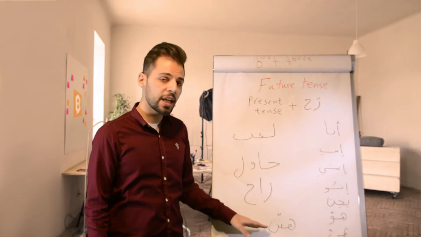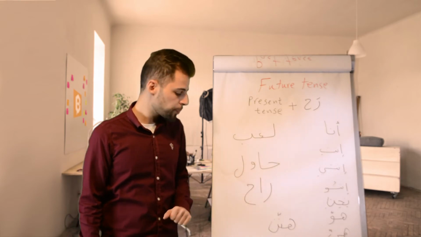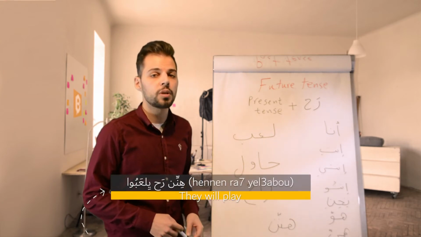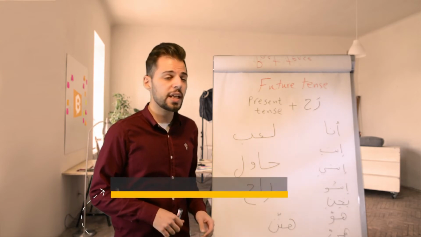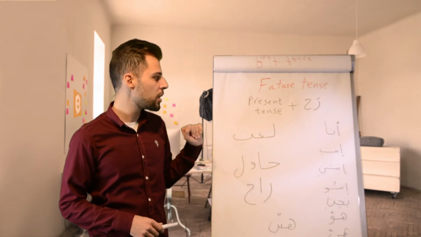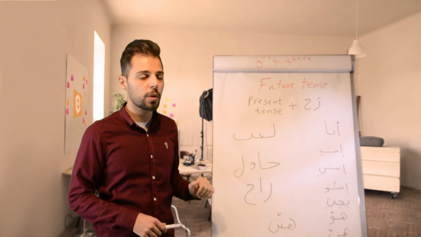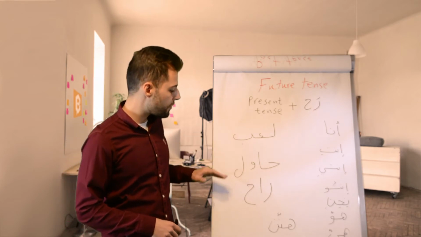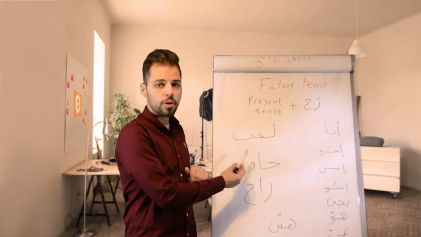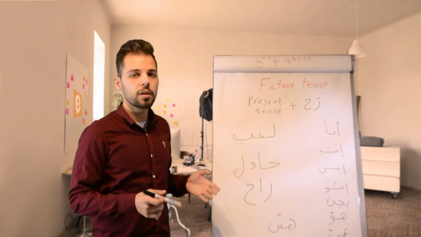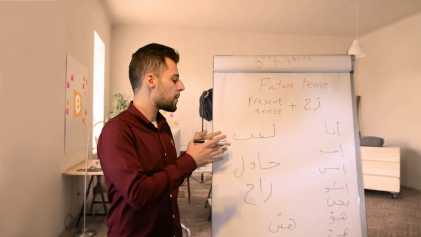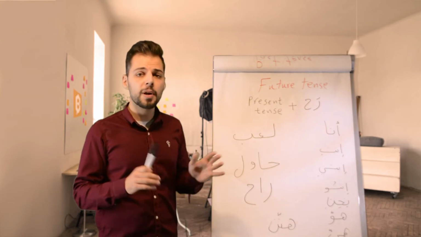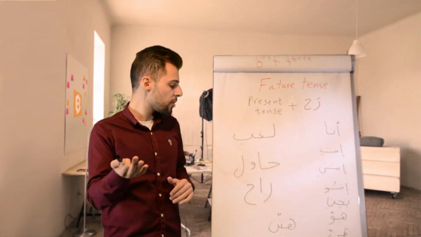Next we have هنن, they. هنن راح يلعبوا. They will play. Now we have another verb that's a 4-letter verb, but the same rules apply to this verb too.